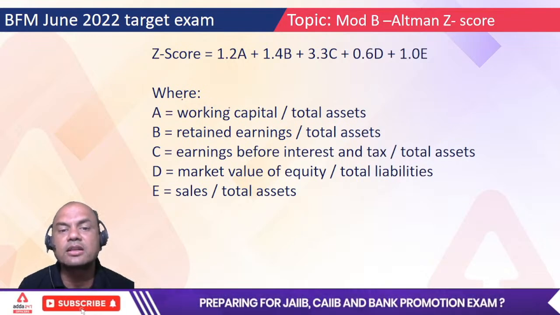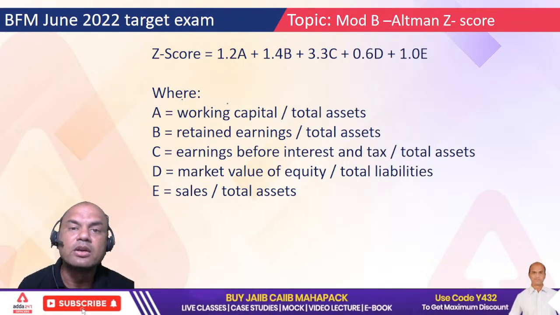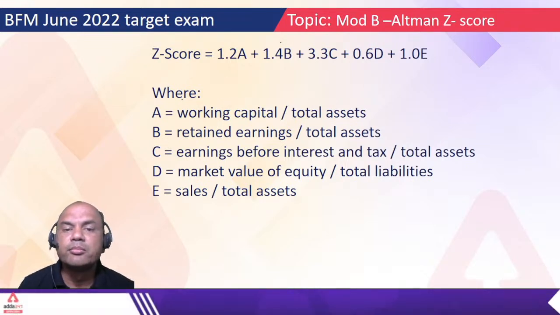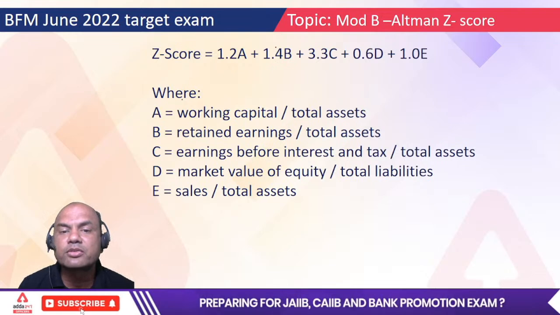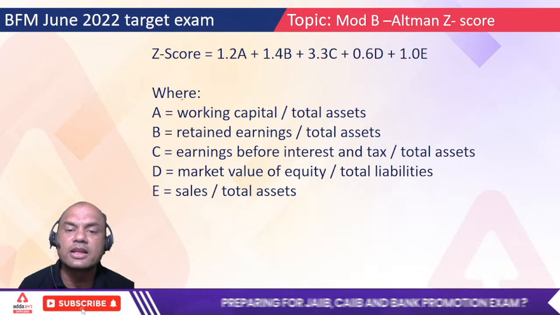Current assets are the gross working capital. What is net? Current assets minus current liabilities. B. B means 1.4 into B. Remember this figure 1.4 also. Retained earnings upon total assets.